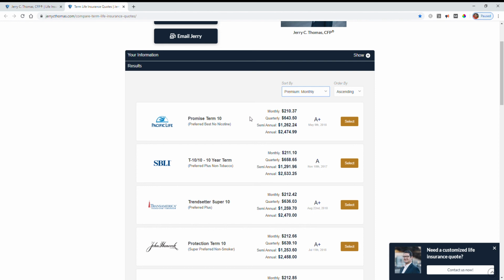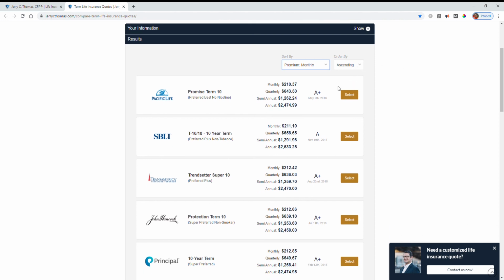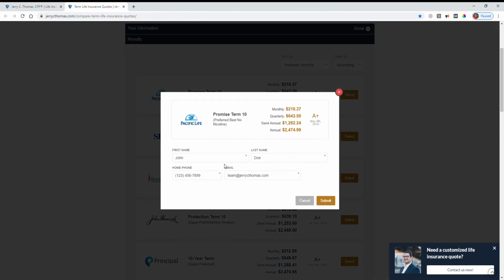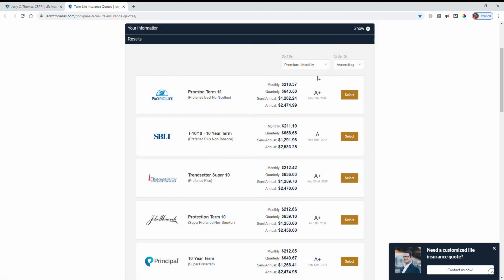And then the next step is to click Select. Now if you're ready to move forward or at this point in time you want to review these options, you could click Select and you'll be able to submit this information and we'll receive a copy of that and then we'll try to schedule a phone call with you to review the information. If not, if you're not interested in moving forward, just leave it like that. So that's how you review term life insurance quotes online.